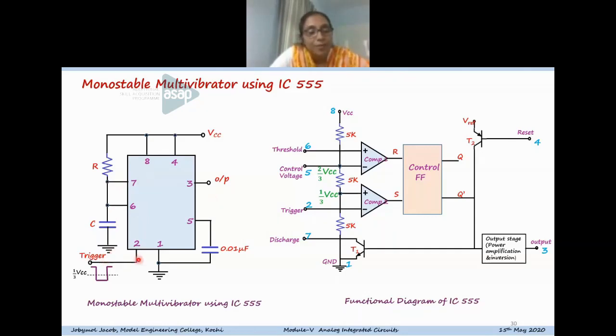Pin 2 is the trigger pin. The trigger is basically a negative going trigger. In the normal case, the trigger signal will be high, maintained at VCC, and when the trigger comes, it will be a negative going signal, that is, it will change from VCC to a lower value, to 0. Here also the same connections are there. Pin 1 is ground, and pin 5 is connected to ground through a capacitor of 0.01 microfarad. The fourth pin, the reset pin, is connected to VCC.